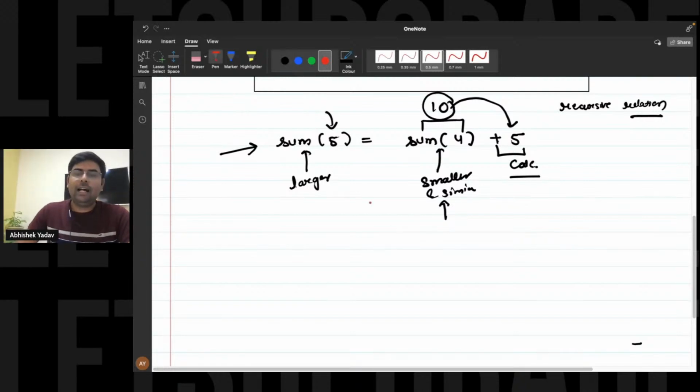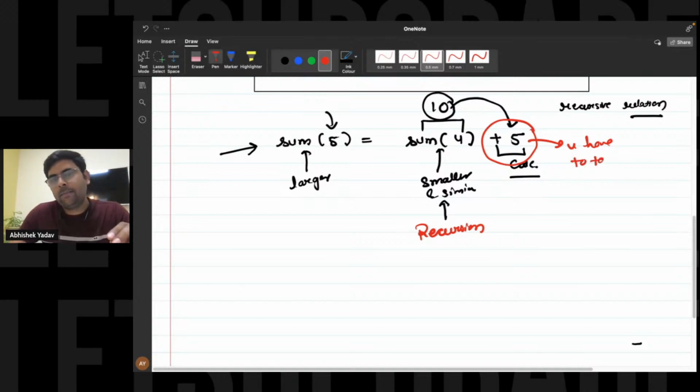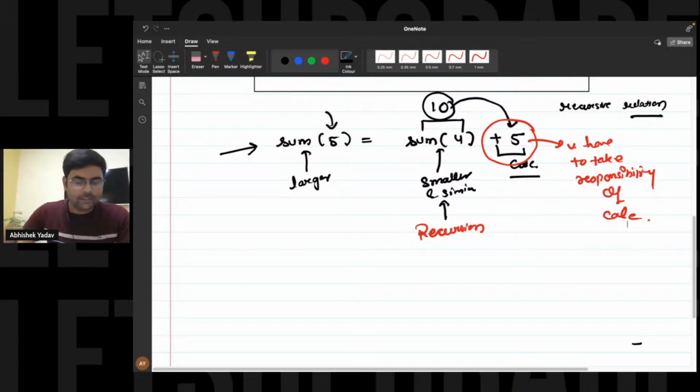So you will ask your recursion, hey recursion, go and take the responsibility of solving the smaller and similar sub problem. And the calculation part, this responsibility you have to take. Everyone is getting the point.